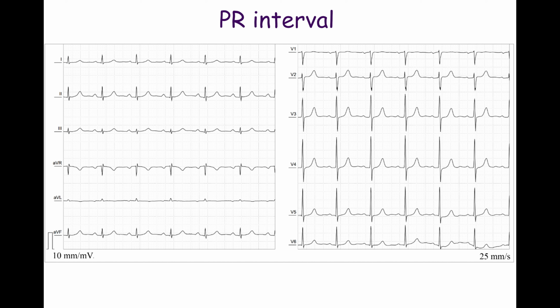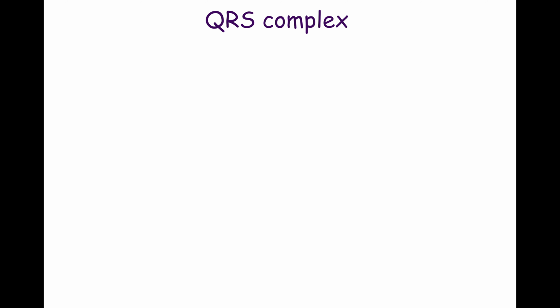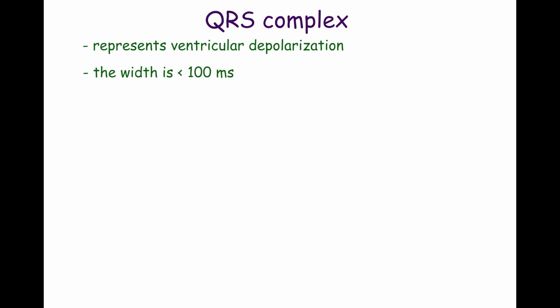Occasionally, the PR interval may slightly exceed 200 milliseconds in healthy individuals, particularly athletes. Such prolongation is of no clinical significance in the absence of evidence of heart disease. The QRS complex represents ventricular depolarization. A normal QRS complex is less than 100 milliseconds wide, though it may be up to 110 milliseconds wide in some healthy individuals.